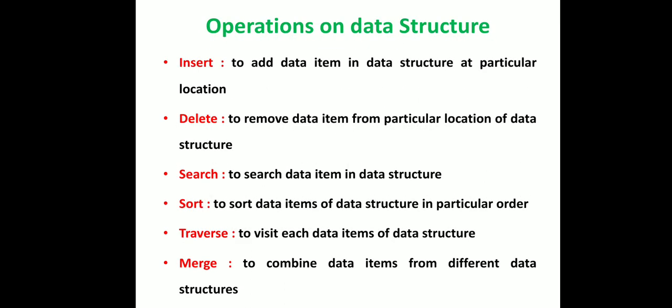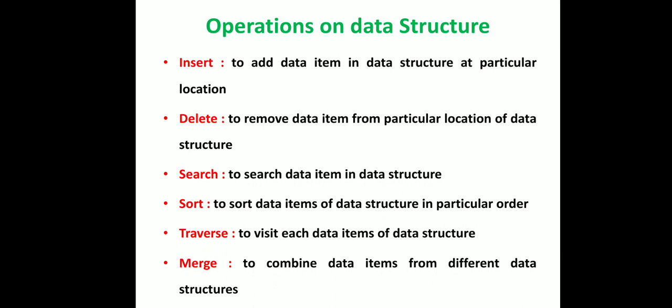Now if you organize data in a well-formatted way, which different operations can you perform on it? These are some sample operations. Let's say the insert operation. It is used to add a data item in the data structure at a particular location, might be the starting location, last location, or somewhere else. We can delete, meaning we can remove a particular data item from the list. We can search for data in the data structure.